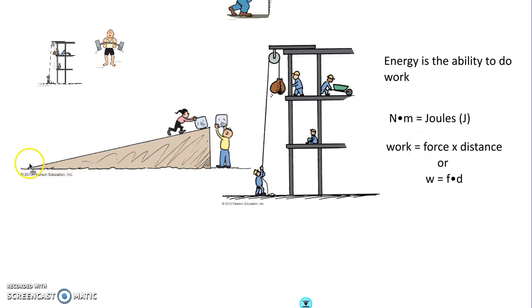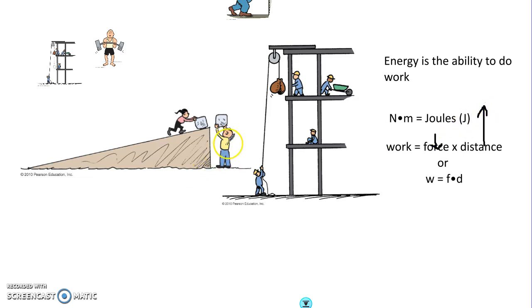But in fact, she's going to use the same amount of work because instead of just lifting at this distance, the height of the ramp, she is pushing it the whole length of the ramp. And so her distance is going to be higher. Even though the amount of force she has to use is less, the distance that she has to push it has increased.